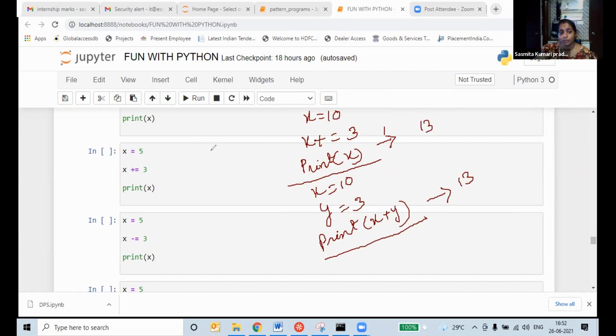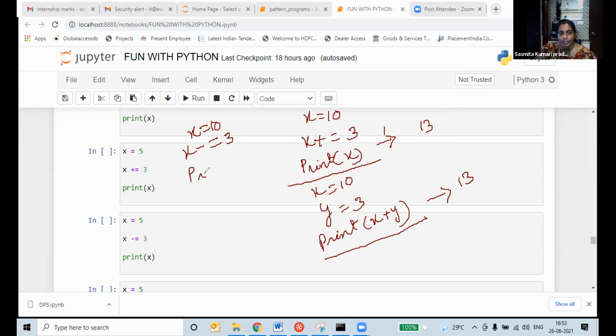You have to write down like this. For minus, how will you write? If x is equal to 10, x minus is equal to 3.